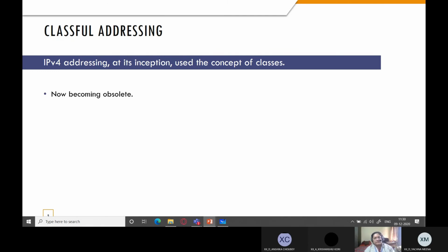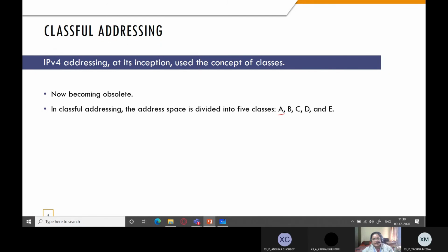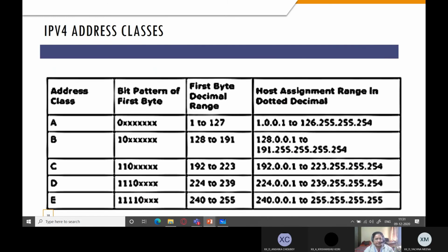So this classful addressing is not sufficient for providing IP addresses to all devices, right? So it is now becoming obsolete. In classful addressing, the address space is divided into five classes: A, B, C, D, and E. Each class occupies some part of the address space, right? So these are the classes. You can see 5 classes.